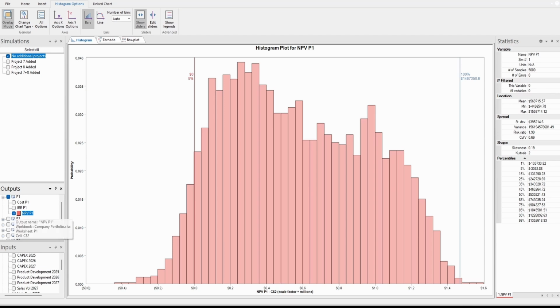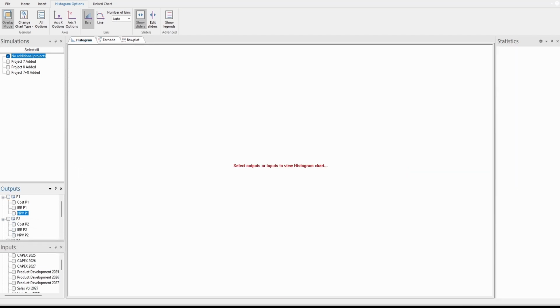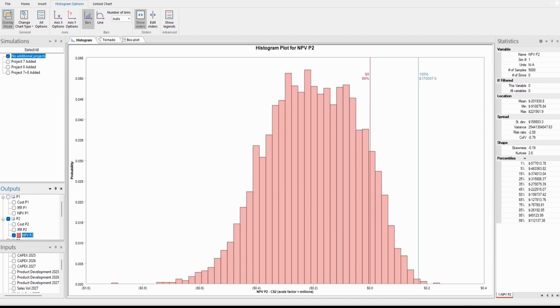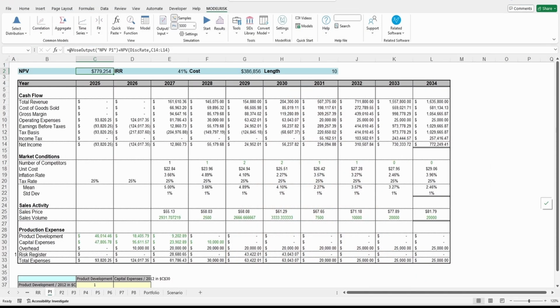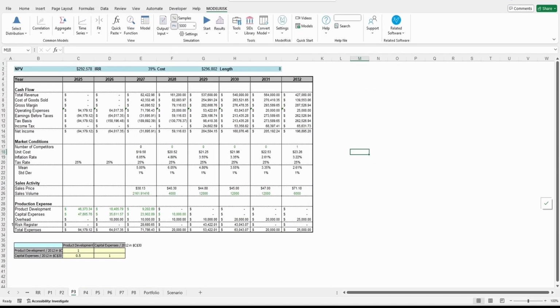If I go to project 2, maybe there's a different story, right? Let's see here. So you have project 2, 0 is at 89%. That means that it's a very risky project. That means you have only 11% probability of having a positive project. And all of them are calculated like this, right? So the recommendation is always try to model everything at the most granular level.